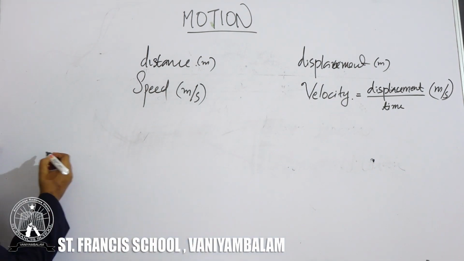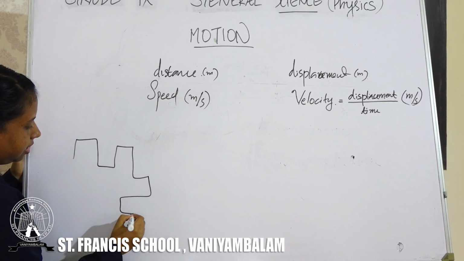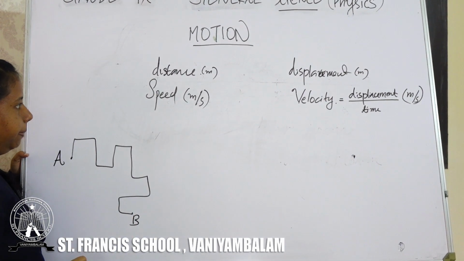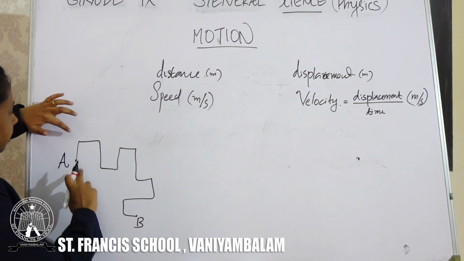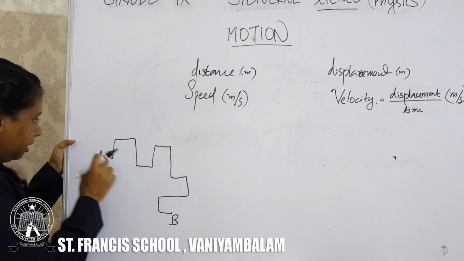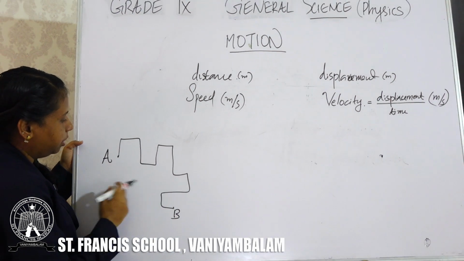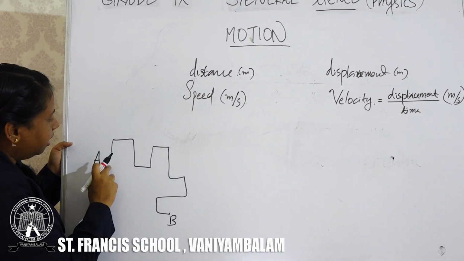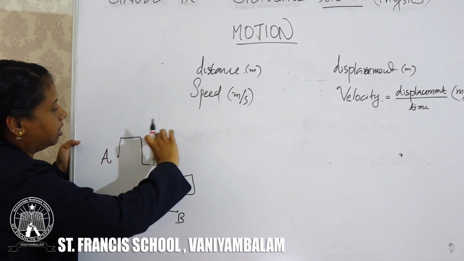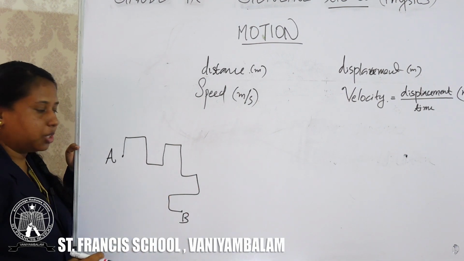And suppose an object is moving like this, starting from A and reaching point B. Then you can see in the figure, this is the distance, and we don't know how much time he had taken. The speed through the path might not be equal.